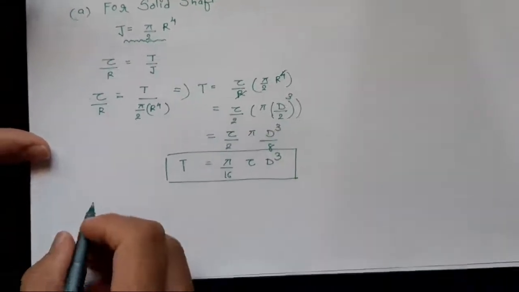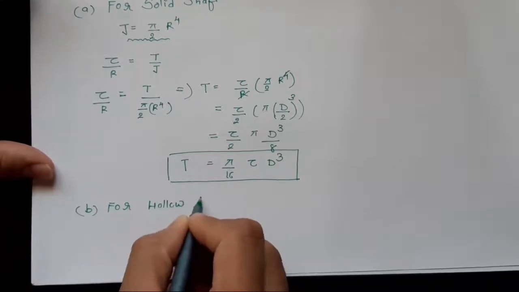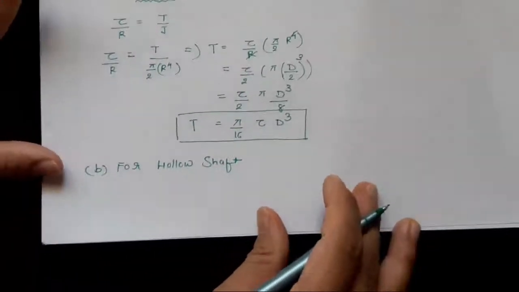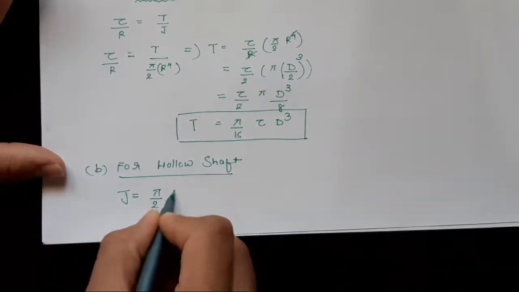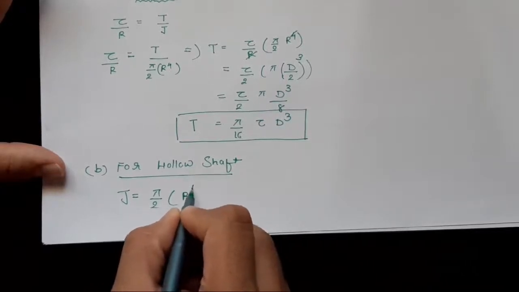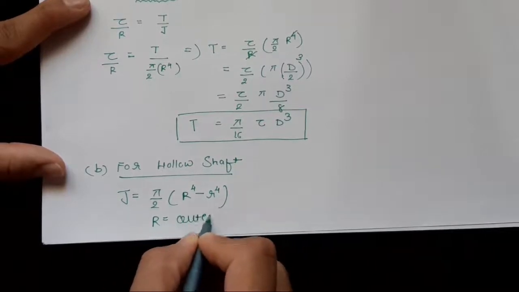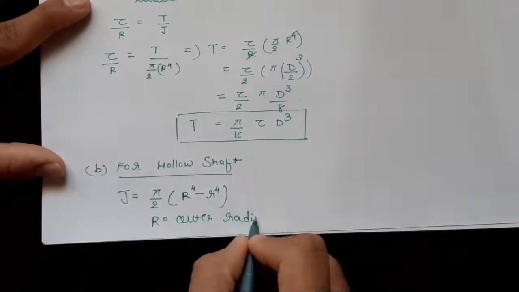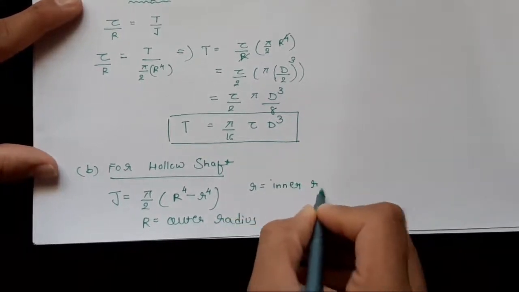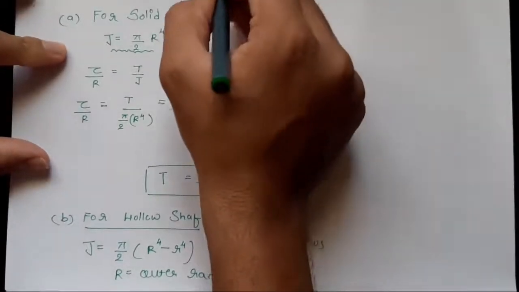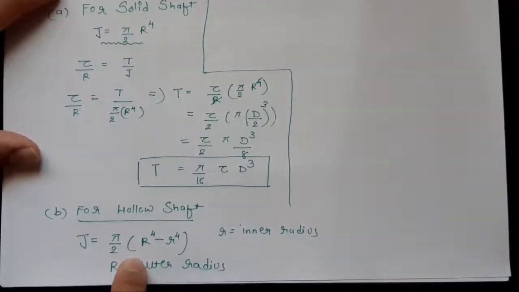Now we will see the hollow shaft. What will be the polar moment of inertia for a hollow shaft? That is J equals pi by 2 into capital R raised to 4 minus small r raised to 4, where capital R is the outer radius and small r is the inner radius. So we got the polar moment of inertia.